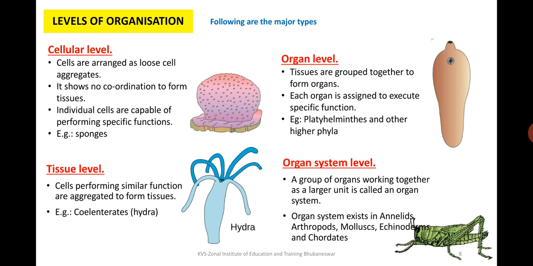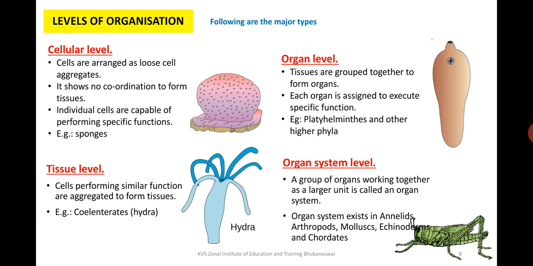We will find that the lower organisms, which are simple in structure, prefer to be at the cellular level. But as complexity enters, the level of organization changes, and the organisms started moving from the simple basic to the complex higher organisms.